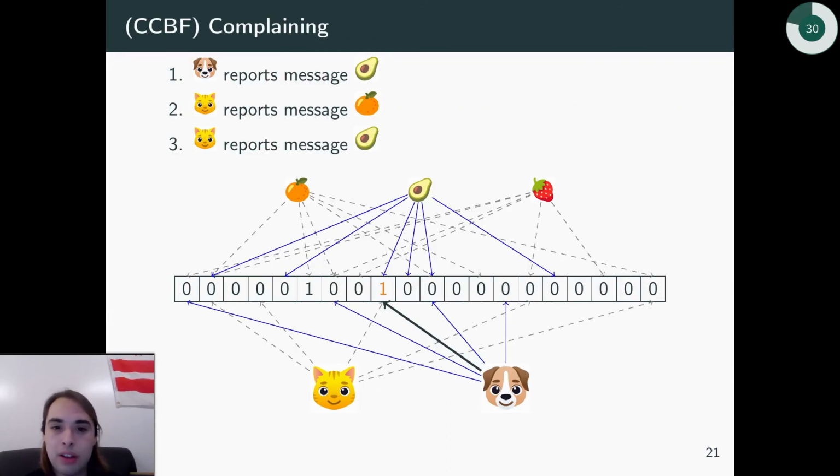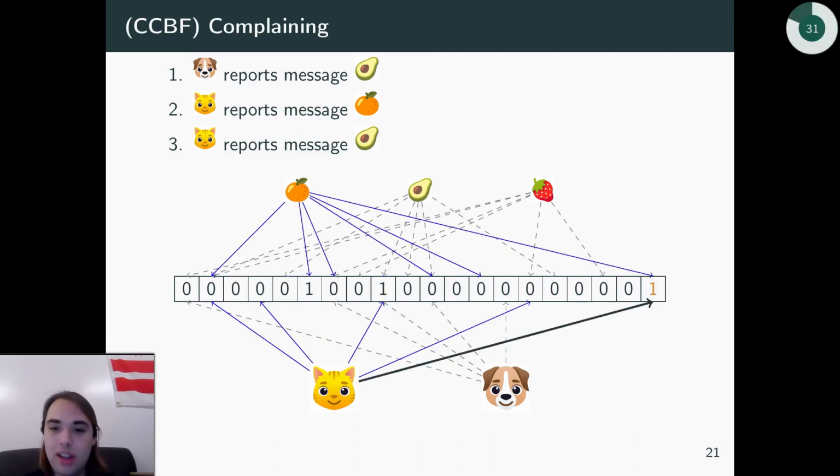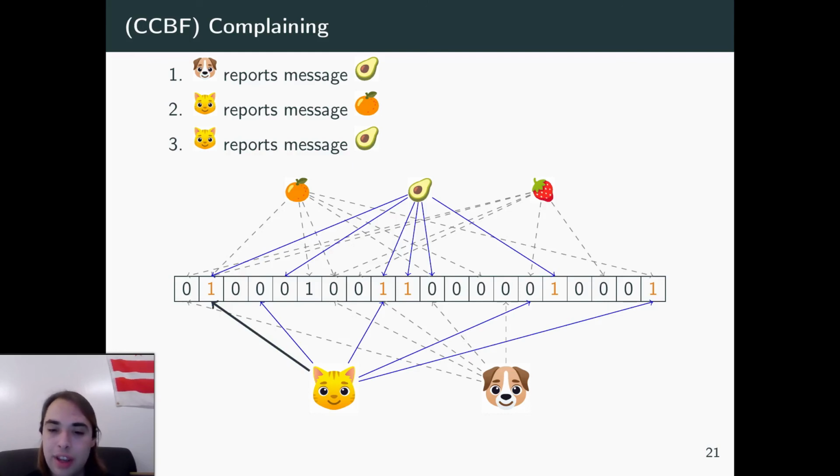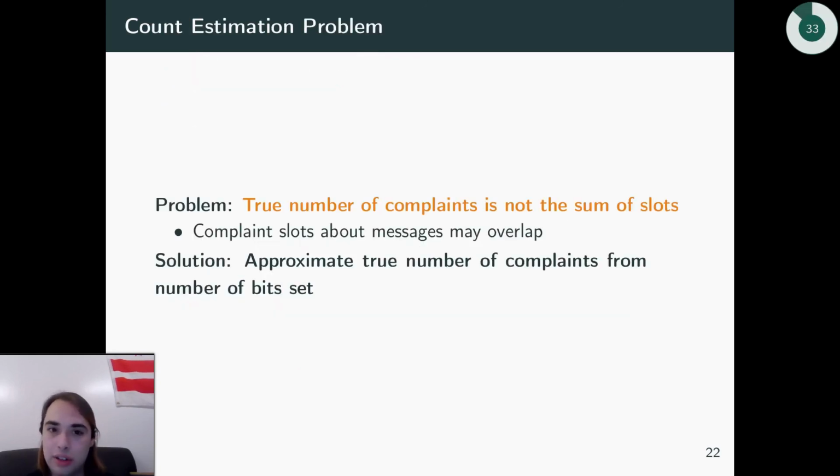And so, okay, what does that look like in practice? Well, say the dog reports a message, then the cat reports a different message, and then again receives that message that the dog receives and reports it. And as the cat reports it, they go and look and say, hey, I'm looking at all these bits, and they're all set to 1, which means that most likely this message has reached the threshold, and it goes and tells the server, hey, you should moderate this. This has reached the threshold of complaints. And it reveals the actual message, and then that hash, and then the encrypted originator ID to the server, and the server can go ahead and moderate that content how it chooses.